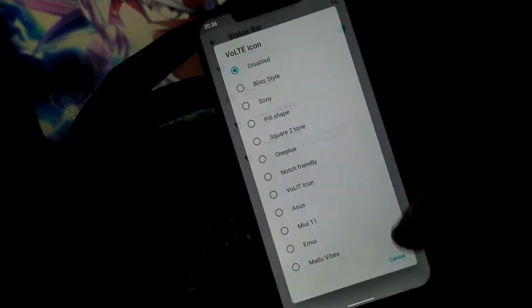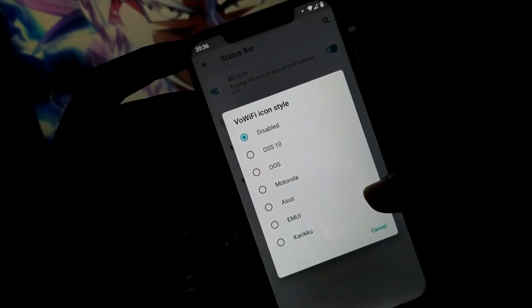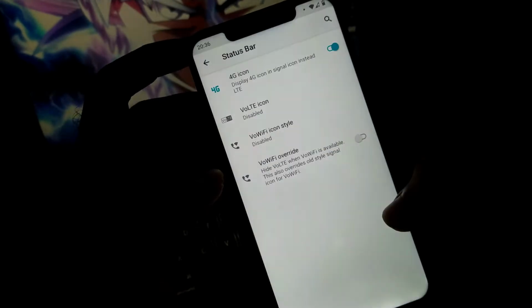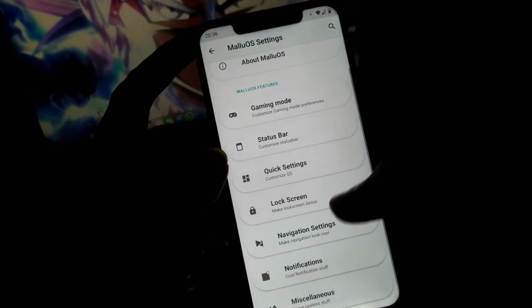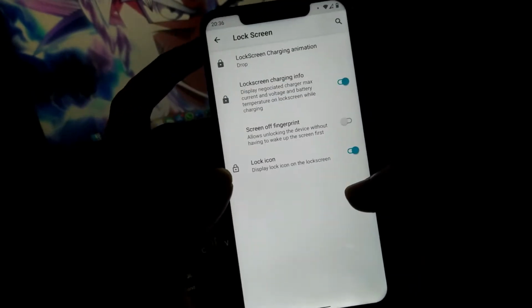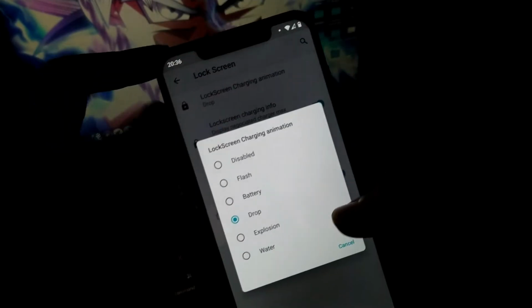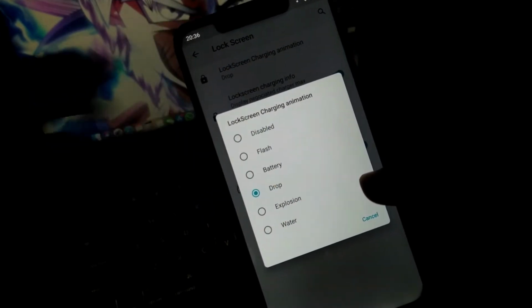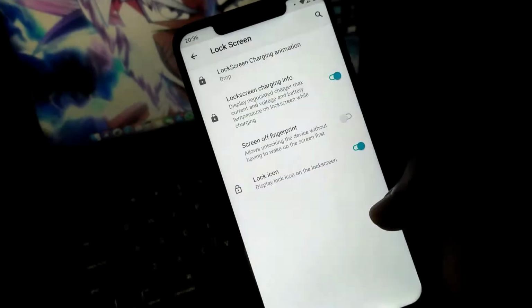Moving further, you will have some status bar customizations like the VoLTE icon, where you can choose which style you want to keep, and you will get a huge list to choose from. Also the VoLTE icon style and all the other icon styles you want to keep. Further, in the lock screen customizations, you will get a lock screen charging animation the way you want when you attach your phone to the charging adapter.